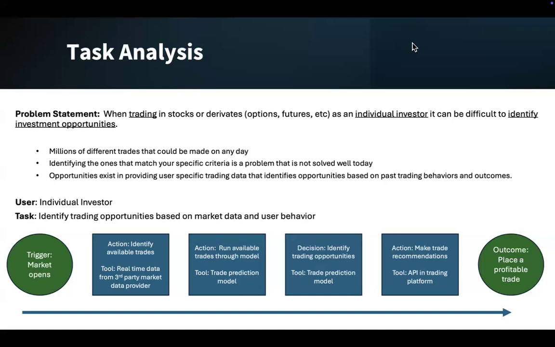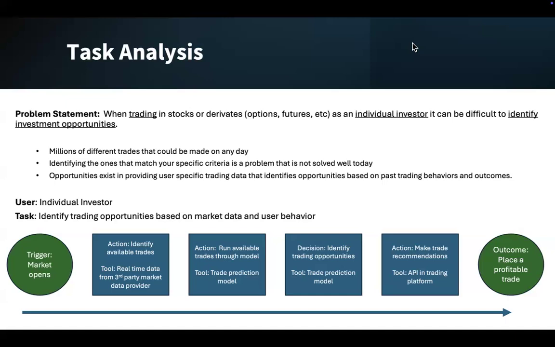So the next step after our problem statement is doing a task analysis. As you can see here, our user is an individual investor with a task of identifying trading opportunities based on market data as well as their past behavior. It starts over here on the left with a trigger event of the market opening. At that point, as you can see here in the middle, our model will consume publicly available trade data from third-party sources. The model will use these inputs in addition to investor preference data that's established during onboarding and investor behavior data that's accumulated over time to identify potential trading opportunities.